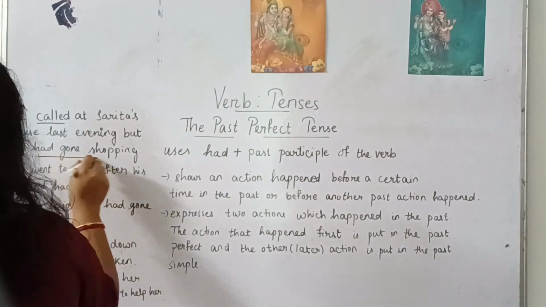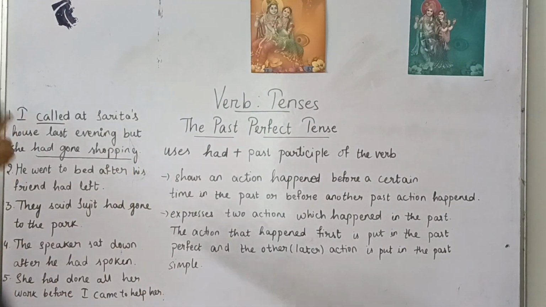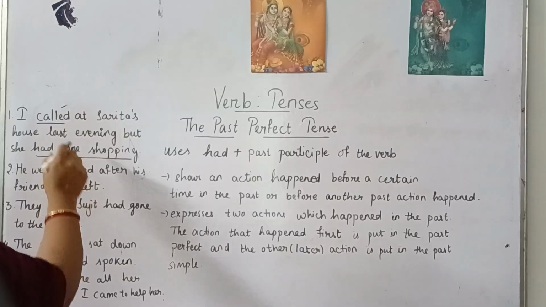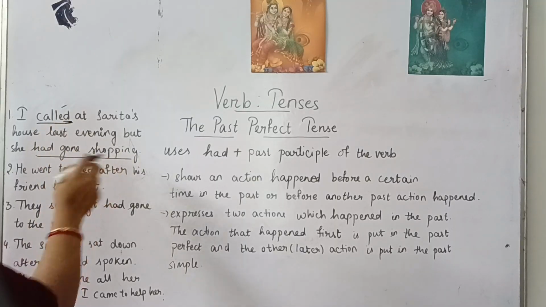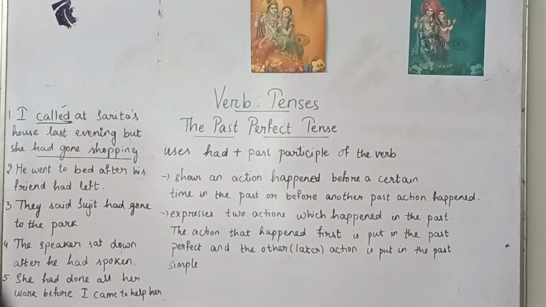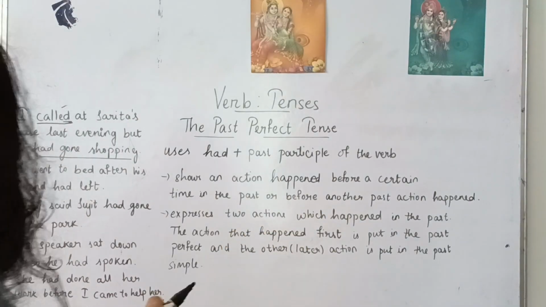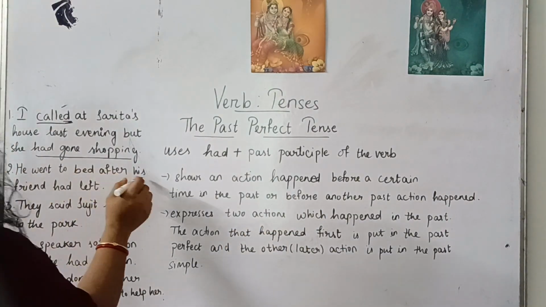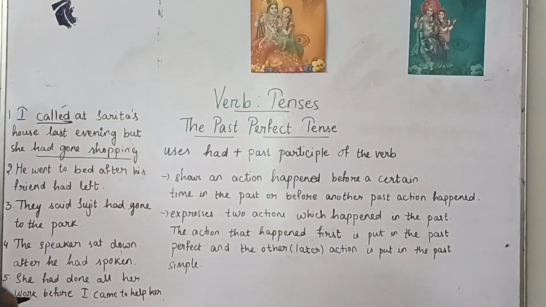Clear? She had gone shopping is the first action. The next or the latter action is called. So this will be simple past, and this will be in the past perfect tense. Is it clear? Next. He went to bed after his friend had left.